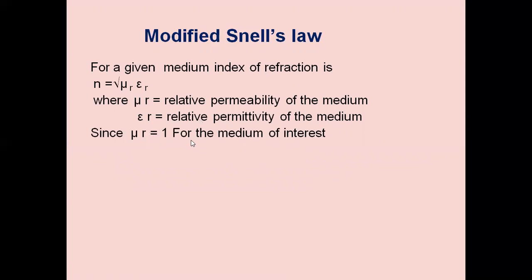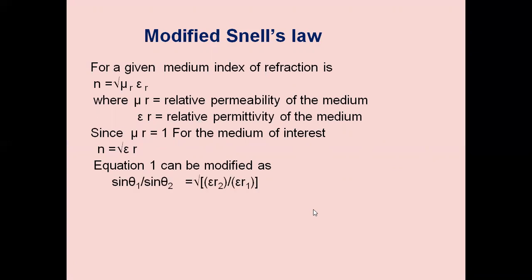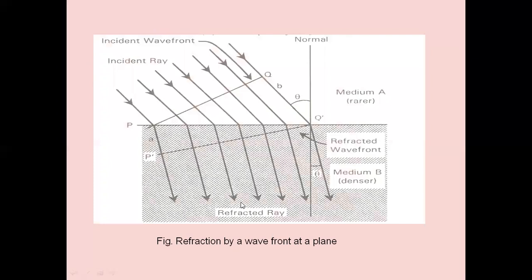Mu r is 1 for the medium of interest, then eta equals root epsilon r. So when mu r is 1, we have the root of epsilon r. This equation can be modified as sine theta 1 by sine theta 2 equals root of epsilon r2 by epsilon r1.